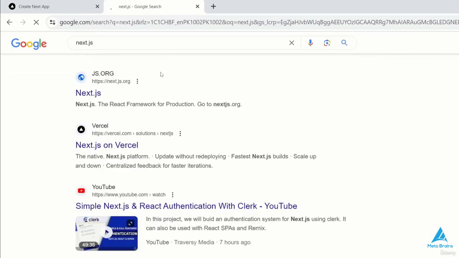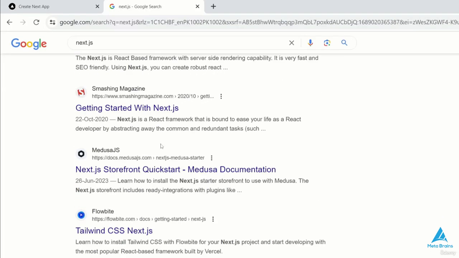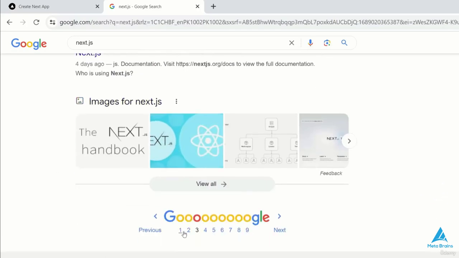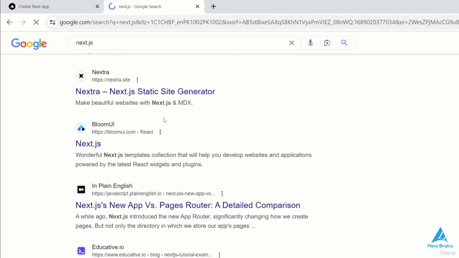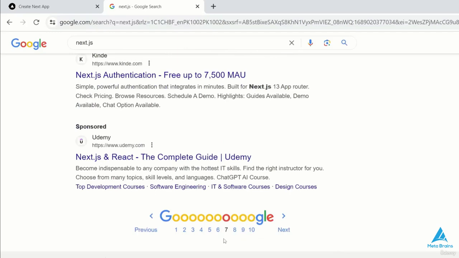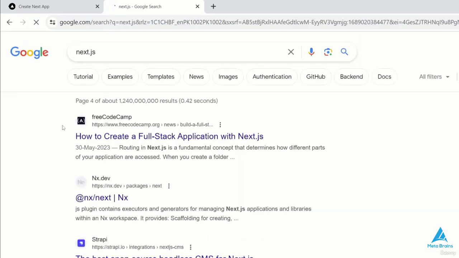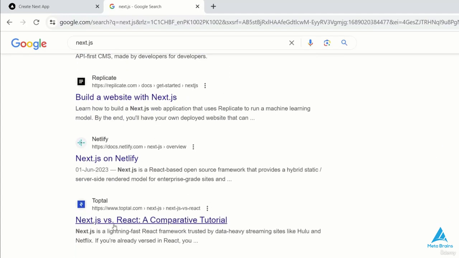When we perform a Google search, such as Next.js, in this case, Google returns a list of articles and pages relevant to our query. This list spans multiple pages, as you can see, with different websites appearing in various positions. As we navigate to subsequent pages, more results continue to load. You'll notice that websites are ranked differently, with some of them appearing on the first page and others on the fourth and fifth or subsequent pages. These rankings are determined by the website's SEO, which refers to search engine optimization.